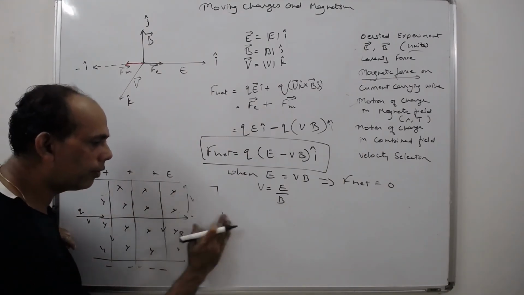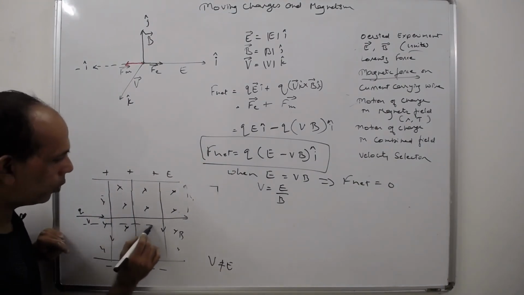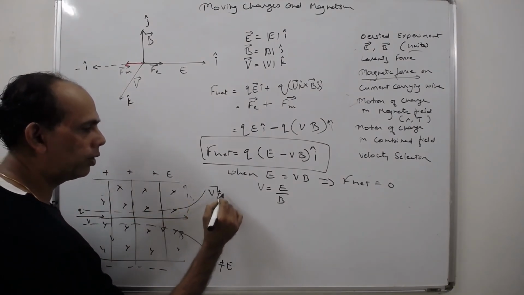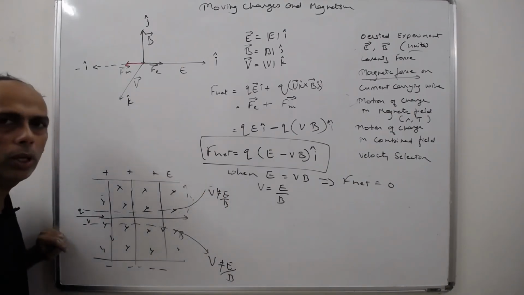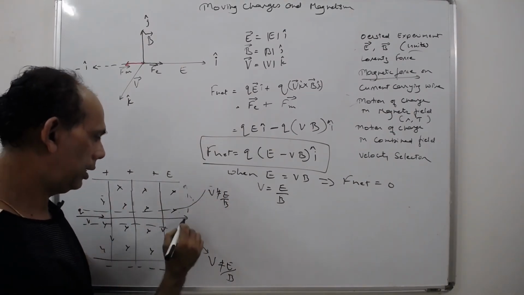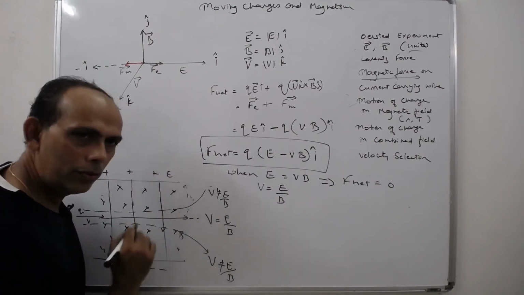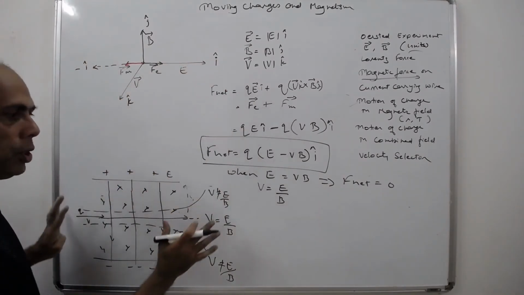Wherever v is not equal to E upon B, those will be deflected, and only that charge where E upon B is equal to v will not be deflected.